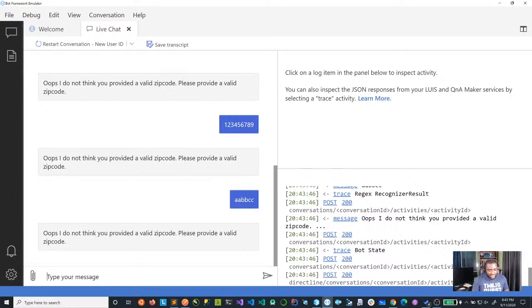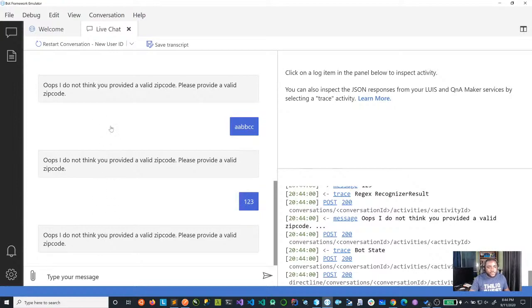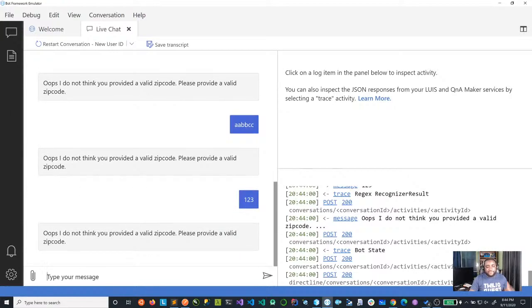So let's say another 1, 2, 3. Short. Okay. And it says, oops, it's not valid. All right. So how many? 1, 2, 3, 4. So now on the 5th try, if we made a mistake, it's going to give us something else. So let's say 1, 2, 3, 4, 5, 6, 7.